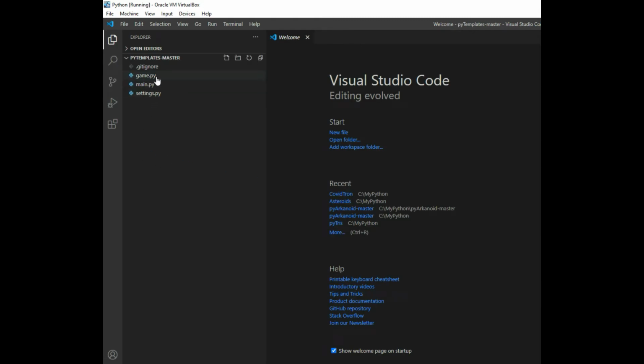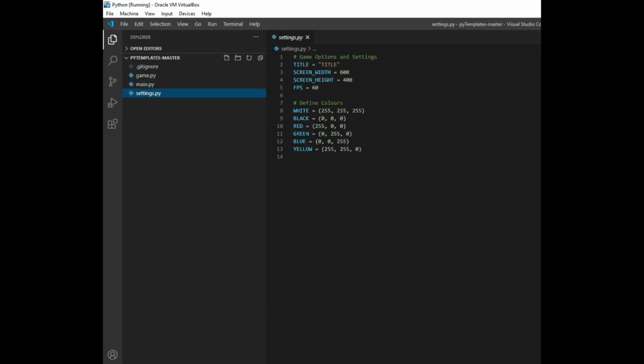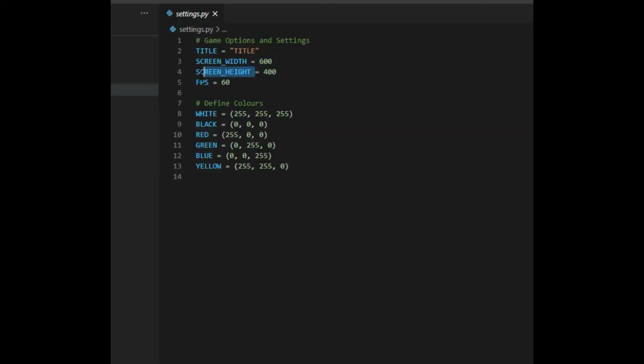and you'll see there's only 3 programs. He has game.py, main.py, and settings.py. What he's done with settings is basically your constants. In Python, essentially anything with all uppercase variables is considered a constant. And in Python, when you represent colors, it's a tuple, or a group of 3 bytes. So you have your RGB, and you just change these numbers in order to change the color. White is all the colors, 255 across. Black is the absence of all colors, so 0, 0, 0, and so on, red, green, blue.